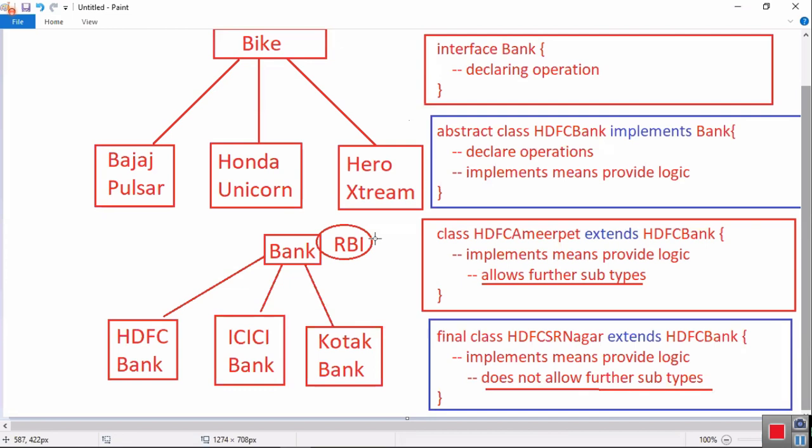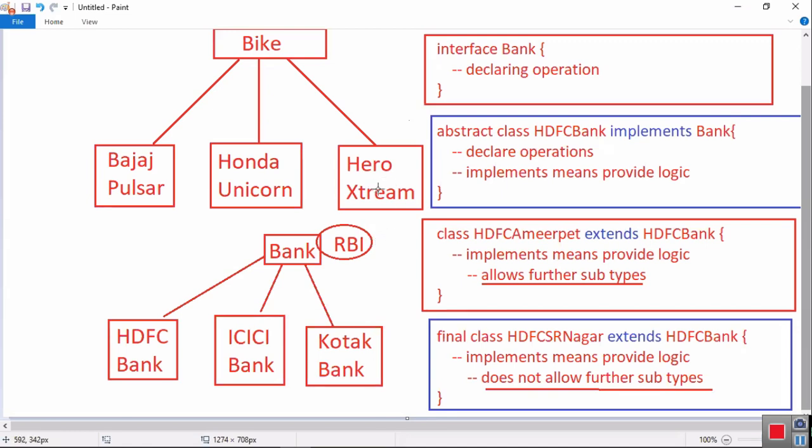Interface will declare the operations, and concrete classes will implement those operations. In the middle, for partial implementation, you will use abstract classes. If I don't want any further subclasses, a final class will be introduced. So 99% of the projects will have interfaces and concrete classes. Maybe 1% of the projects will have abstract classes and final classes also.